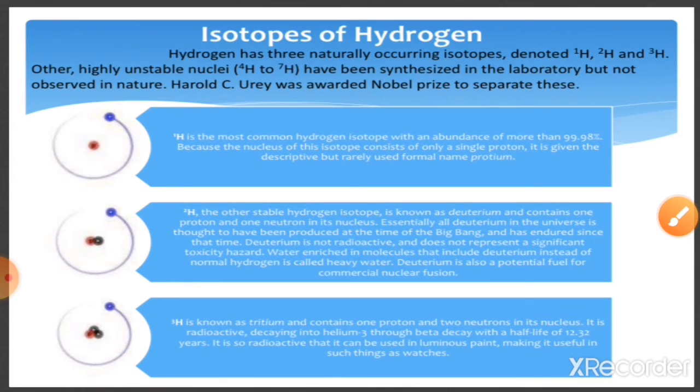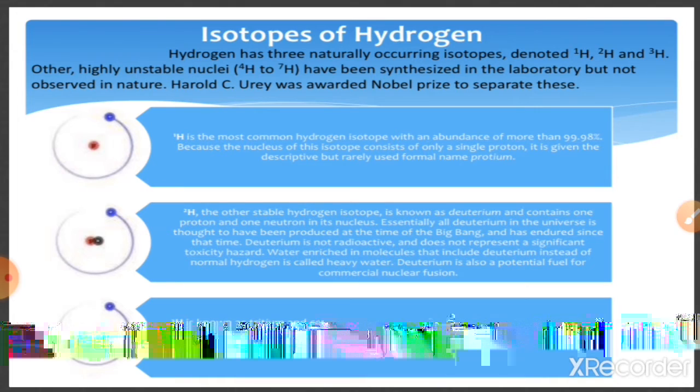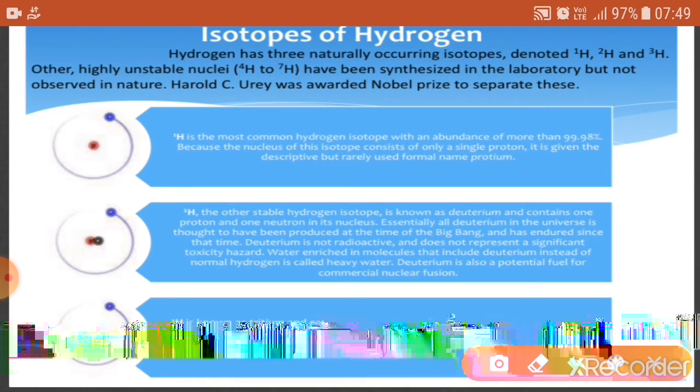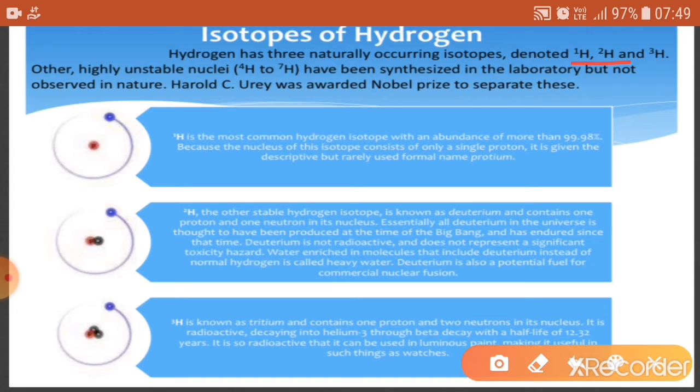Now, what are isotopes? Isotopes mean having the same atomic number but different mass number. So basically there are three isotopes of hydrogen occurring in nature, denoted as 1H, 2H and 3H. They have the same atomic number, that is 1, but different mass numbers 1, 2 and 3.